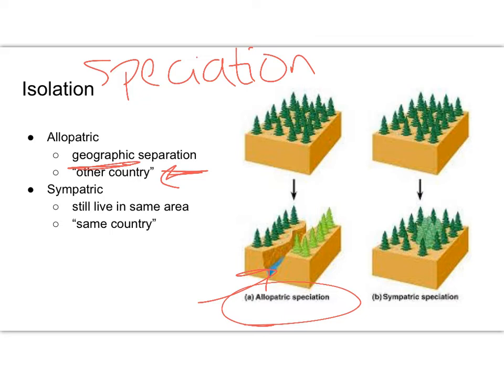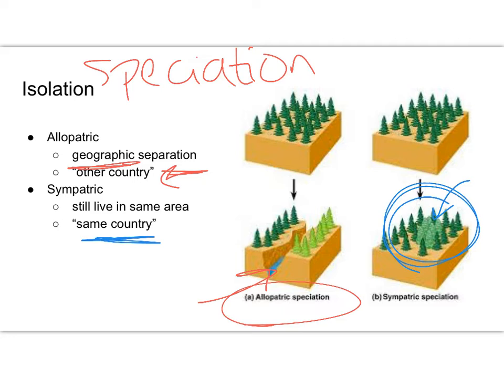Sympatric isolation, or sympatric speciation, occurs when they still live in the same area. So I'm in the same country. They still live in the same area. We can see this happening in the trees. But somehow they have become isolated within that area. You can see here that for some reason these lighter green trees are no longer reproductively compatible with those dark green trees.